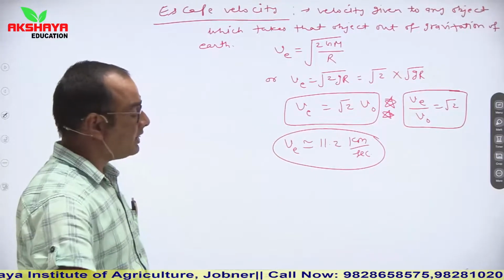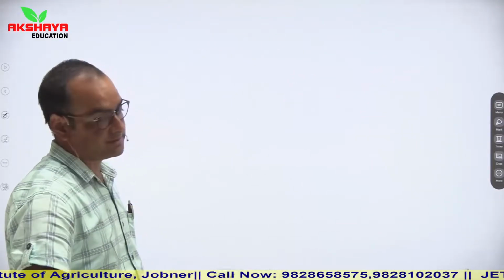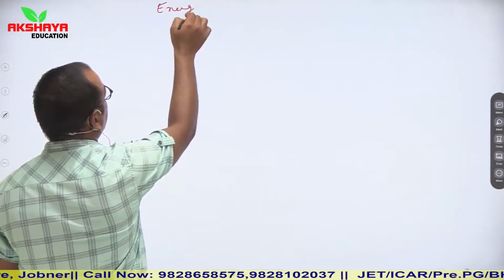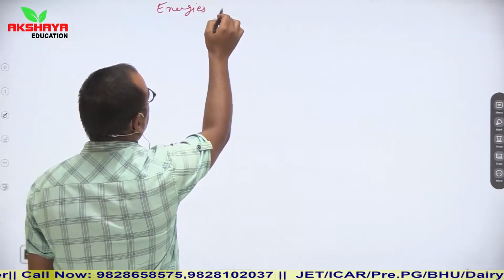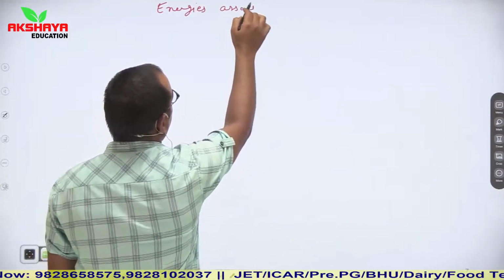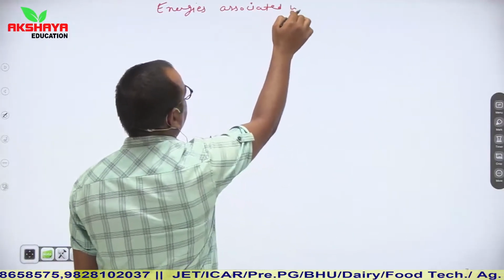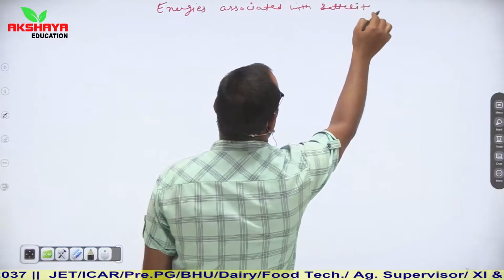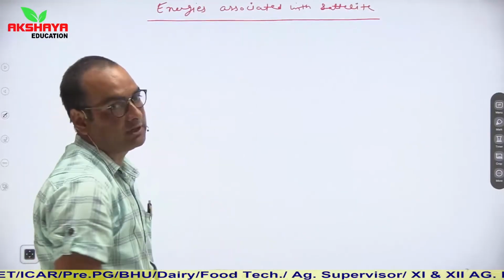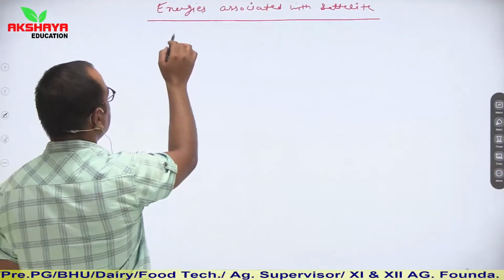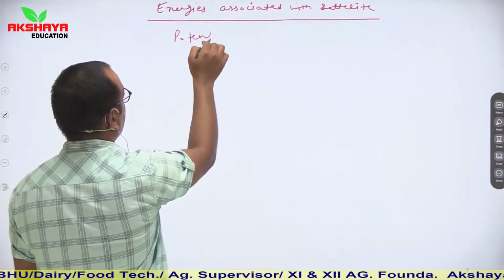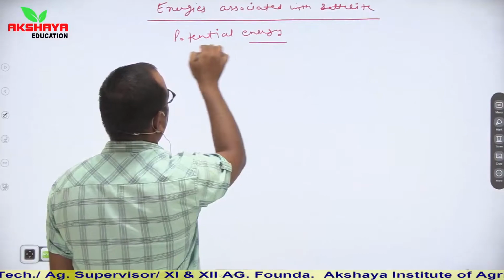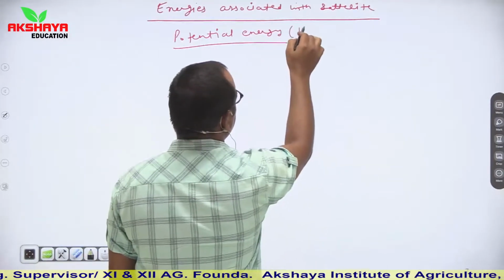Now let us talk about energies associated with satellite. Questions are also asked based on these energies. So see, the first type of energy is potential energy. This is represented by U.